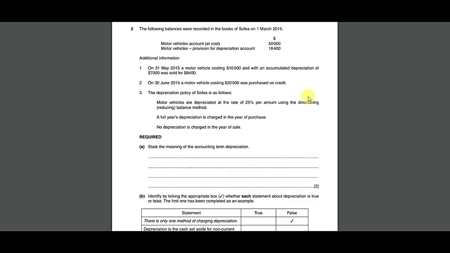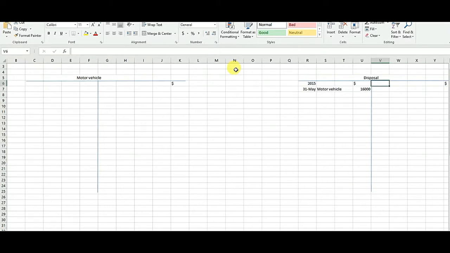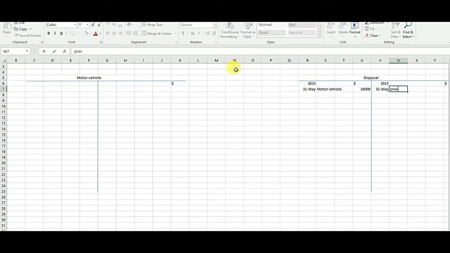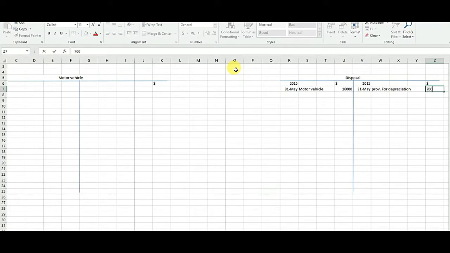So what we will do here is transfer the cost, that is 16,000. 16,000 will be written down here, and then we will transfer the provision for depreciation, that is the depreciation which has been charged on this asset from the start when it was bought till the end when it is being sold. So the accumulated depreciation charged on the asset over its lifetime is 7,000. So we will write down provision for depreciation, and the amount is 7,000.